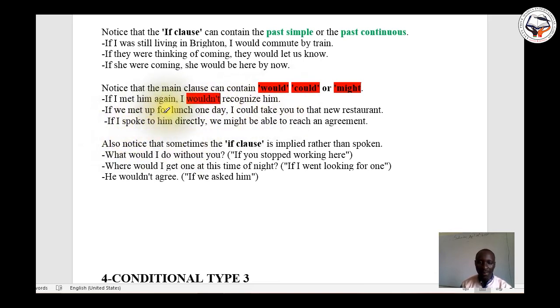If we met up for lunch one day, I could take you to that new restaurant. If I spoke to him directly, we might be able to reach an agreement. All right. Might here.